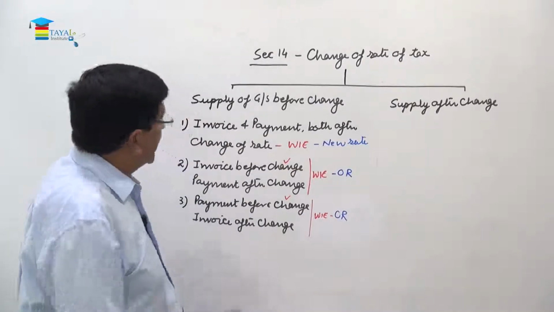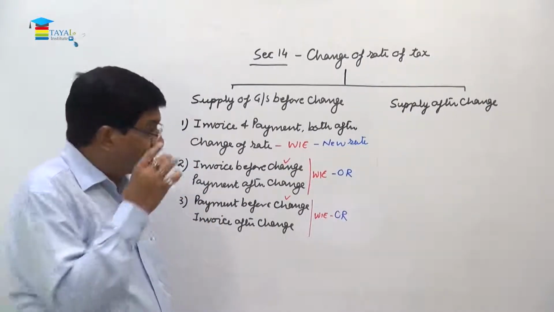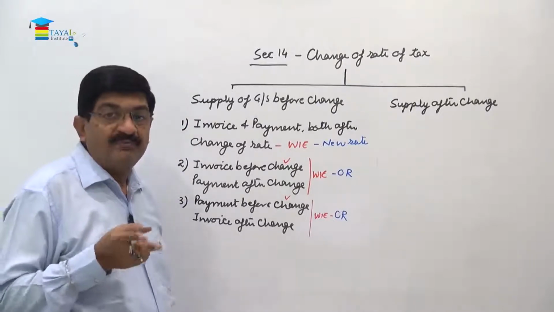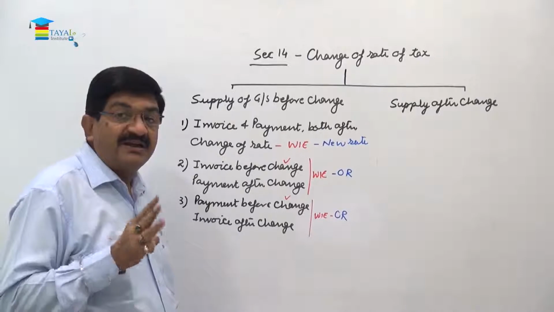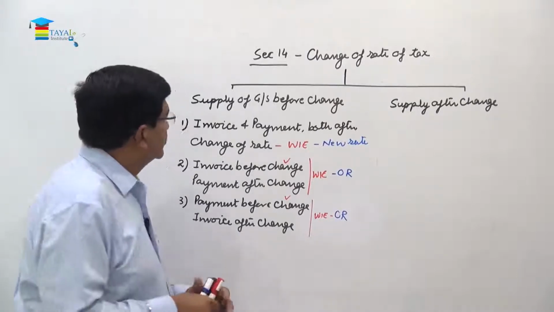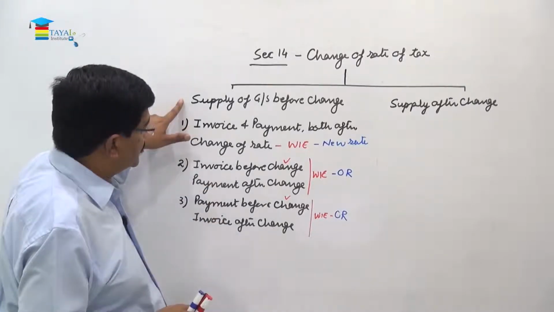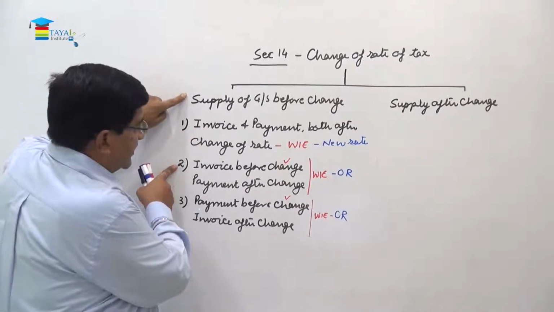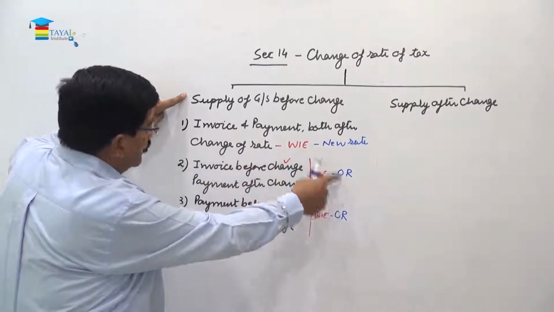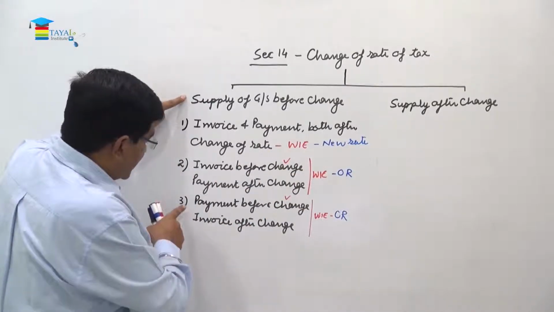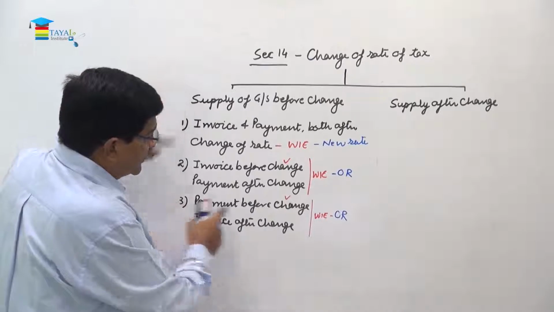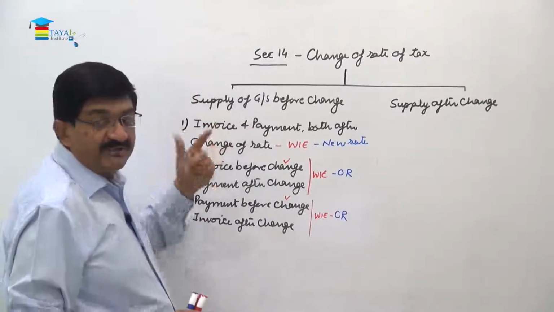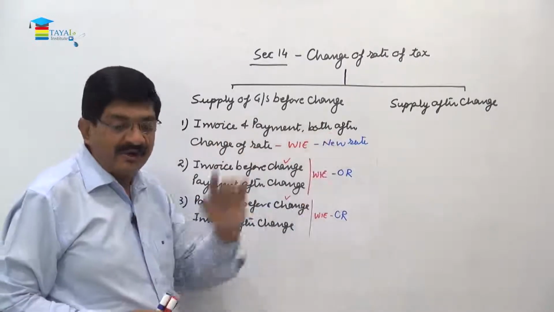So what you can say is that out of the three events, that is invoice, payment as well as actual supply, where the majority is out of the three, that rate becomes applicable, right? So here we said supply before the change and invoice is also before the change. In this case, whichever is earlier, that is old rate. Then supply before the change and payment before the change, again two things are there, then old rate. But here invoice and payment, these two are after the change, so we have the new rate applicable.